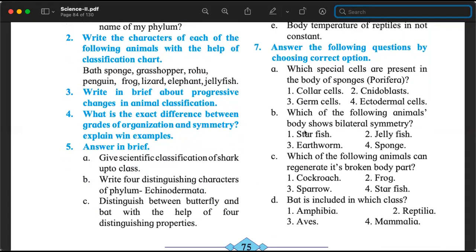Now we can answer about rohu, which is a fish, so class Pisces. Penguin is a bird, so class Aves. Frog, class Amphibia. Lizard, class Reptilia. Elephant, class Mammalia. So if we know the classification, we can write the characteristics. Understanding is more important.